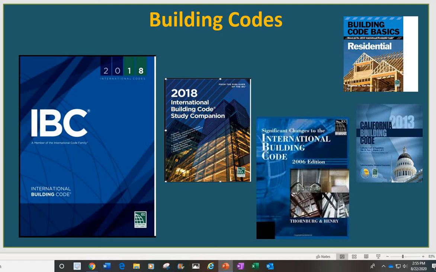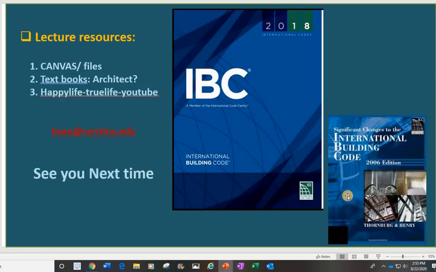We don't need to talk a lot about that, and I don't want to confuse you, because building codes is a kind of study with a lot of details. But if you need it, it's very interesting because you can use it for real projects you plan to do in the near future, or something about your house right now. If you want to do something, you can use the building code.